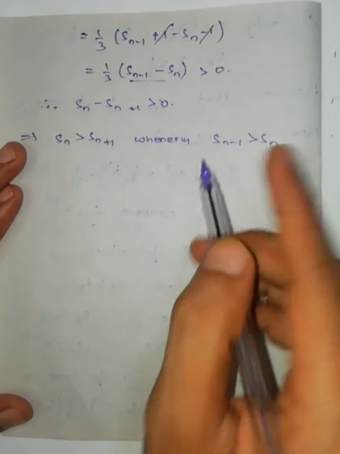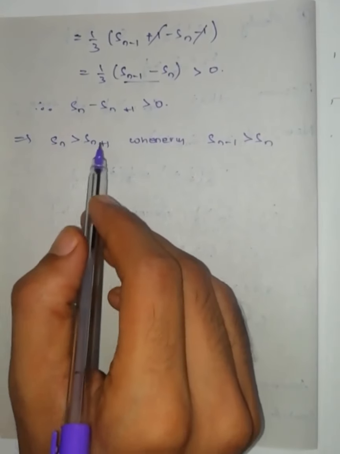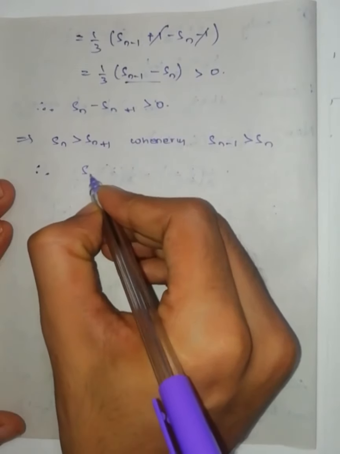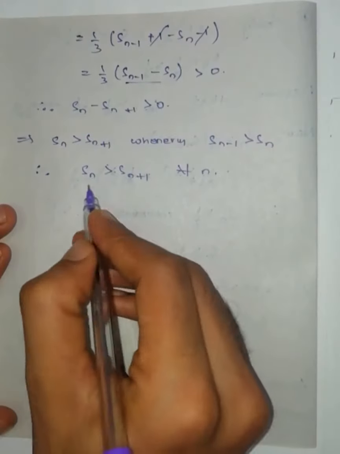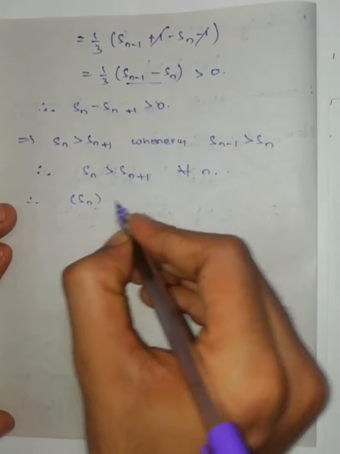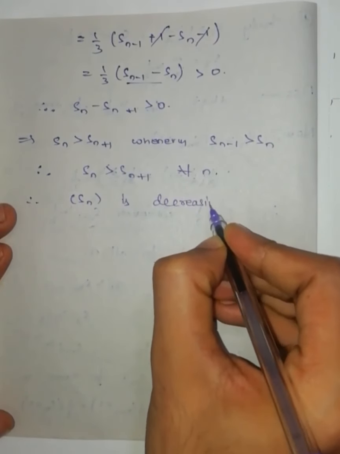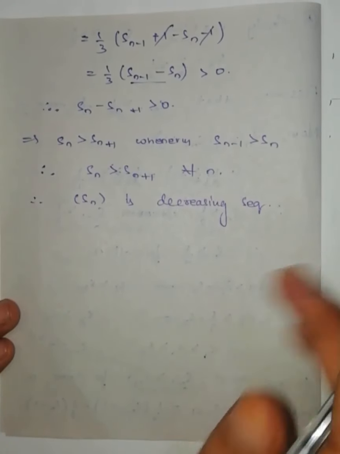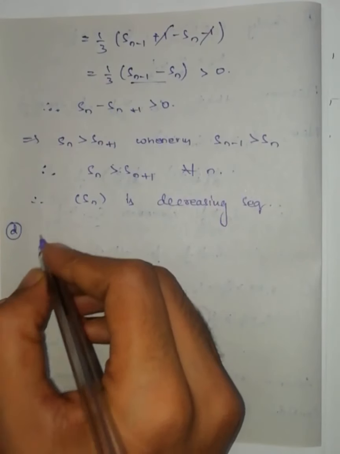Therefore Sn is greater than Sn plus 1 for all n. This is the definition of a decreasing sequence. Therefore the sequence Sn is a decreasing sequence.